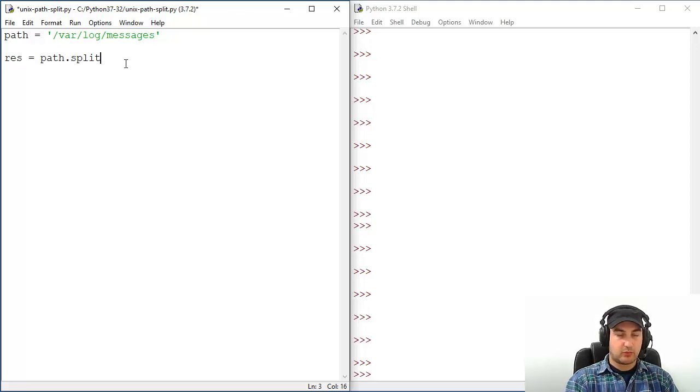Split will take one argument, which is also a string, single or double quotes, and we're going to use the special symbol that separates parts of the path. So this is slash, let's put it here.